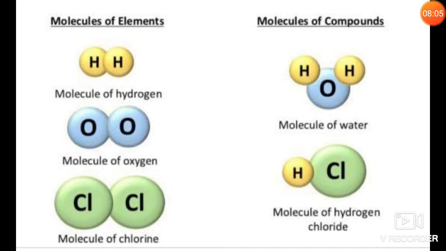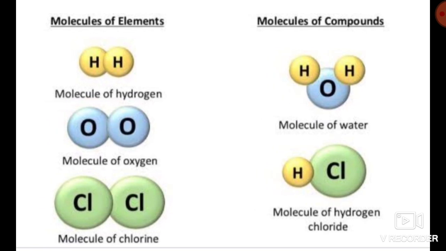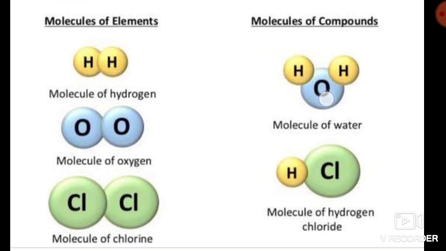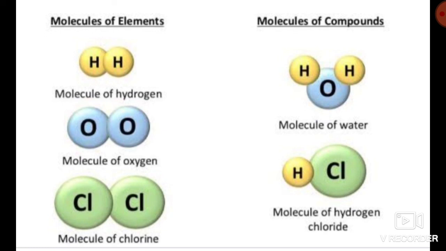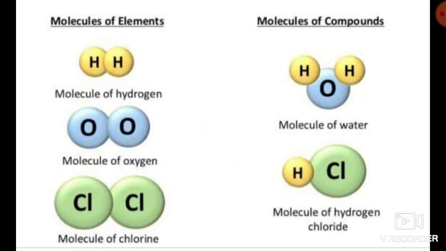Here also in this picture we can see these are all elements. In the elements, here only hydrogen is present, here only oxygen is present, here Cl. But in case of compound, you can see that more than one type of element is there. Here is hydrogen and this is actually water. In water there are two hydrogen atoms and one oxygen atom. Similarly, in hydrogen chloride, one hydrogen is bonded with one chlorine. Hydrogen and chlorine bond to form hydrogen chloride. So these are examples of compound and these are examples of element.